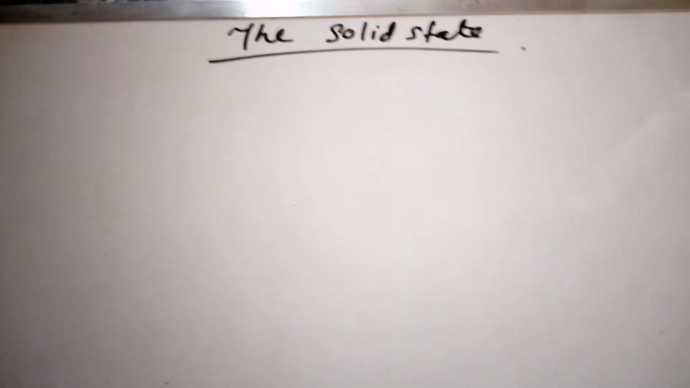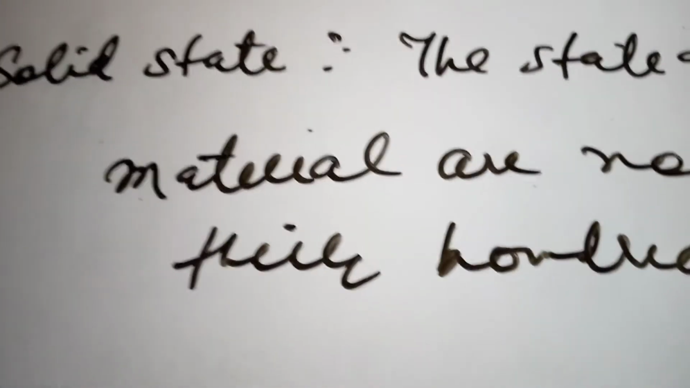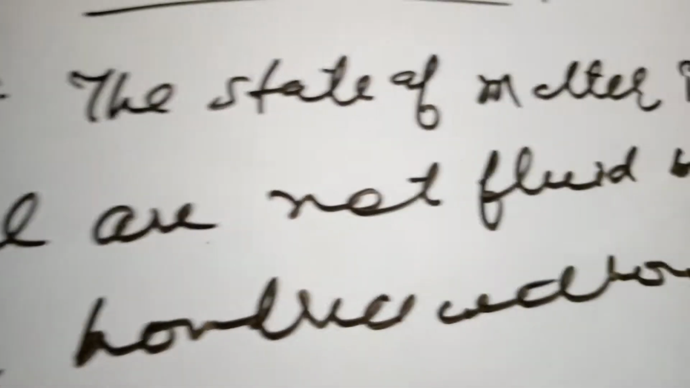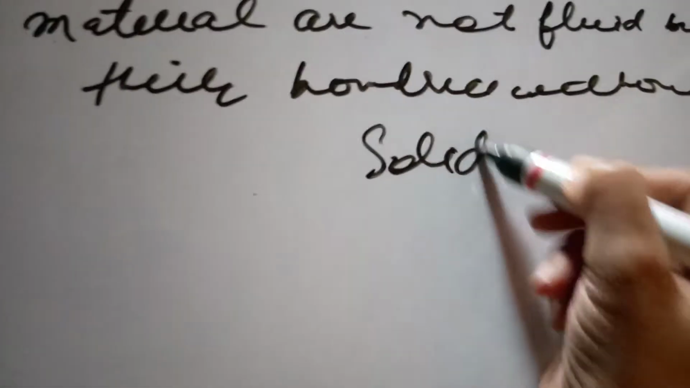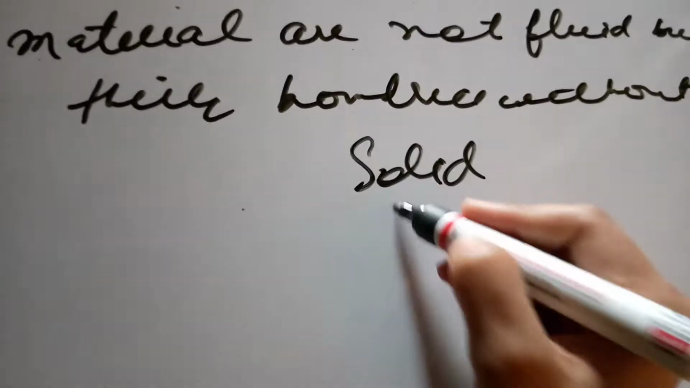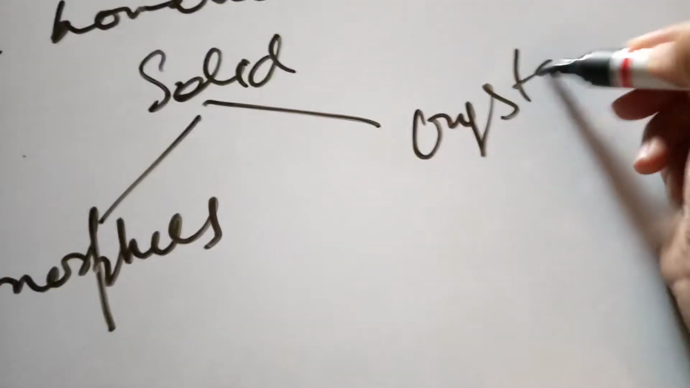So, guys, let's get started. First of all, we have to define the solid state. It is the state of matter in which materials are not fluid but retain their boundaries without support. This is the definition of solid state. So guys, solids are categorized into two parts, that is amorphous solid and another one is crystalline solid.